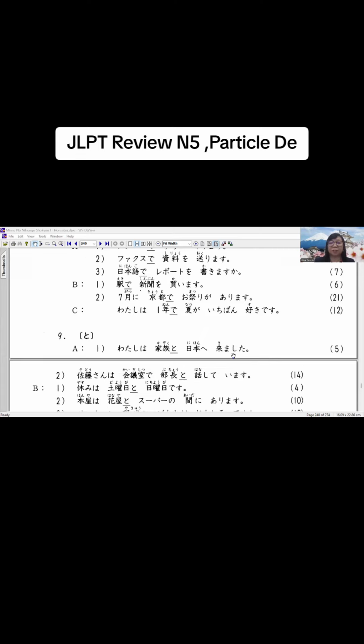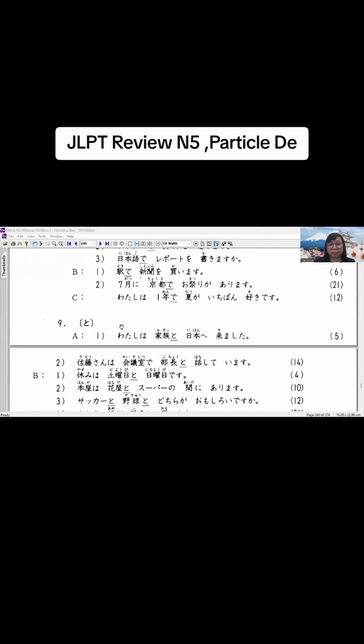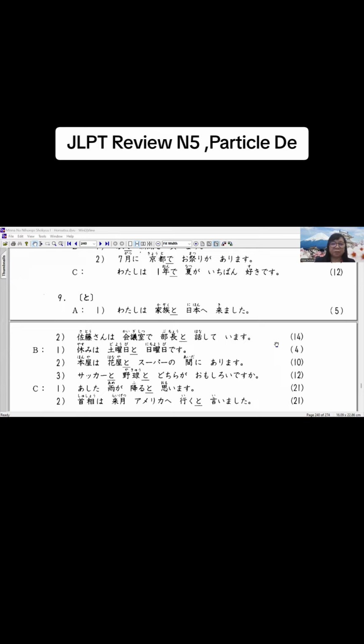Okay? Next is particle to. To in English is with. Okay? For example, watashi wa kazoku to Nihon e kimashita. Okay? Next, Sato-san wa kaigishitsu de buchou to hanashite imasu, talking to, so buchou.